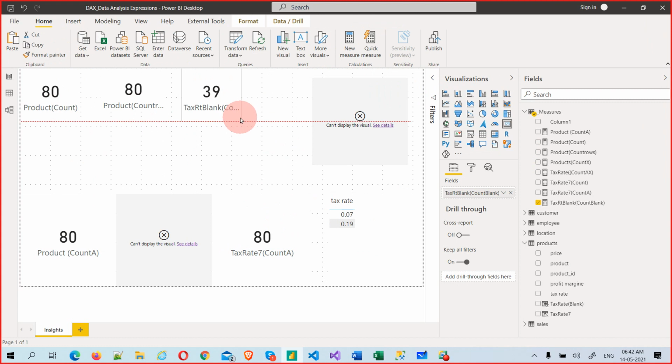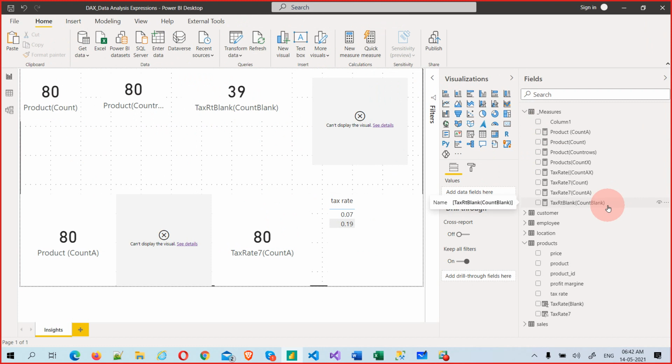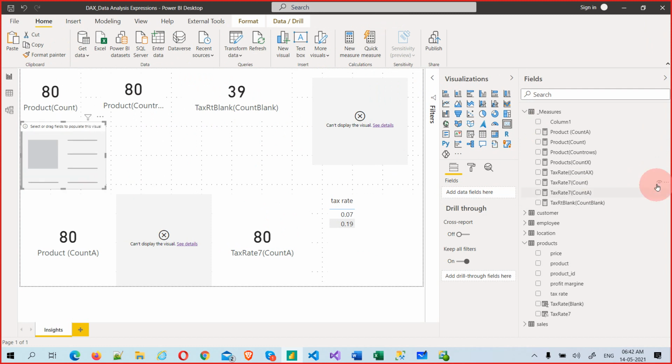Okay, I have a little space, that's fine. Now first let me create the card. Now mine will come here. Where is count AX? Yeah, this one. This is not working.